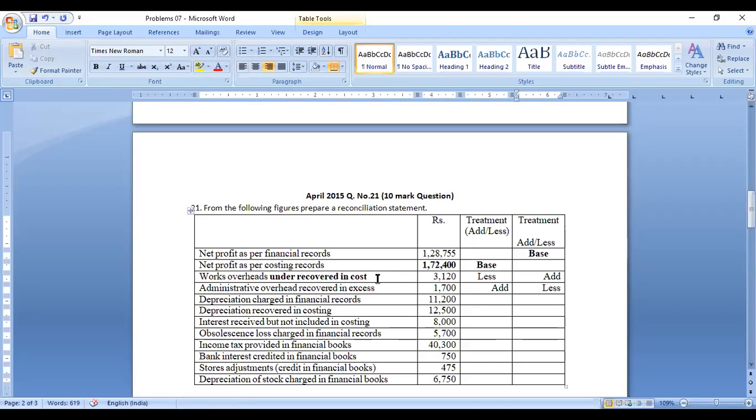So if any expenditure is written in the financial accounts, the financial account profit will be less. At the same time, the cost accounting profit will be higher. For arriving from this profit to that profit, this amount should be subtracted. If it is an opposite effect, you have to add. So this is an opposite effect of this one, so we have to add.